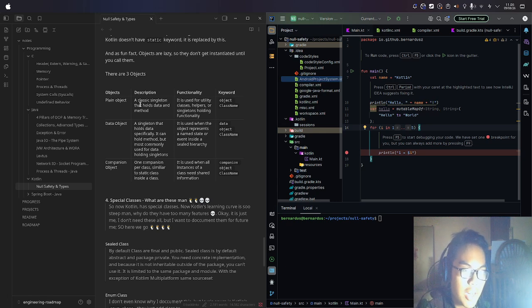The last one is companion object. One companion per class, similar to a static class. It is used when all instances of a class need shared information. Companion object, class name.